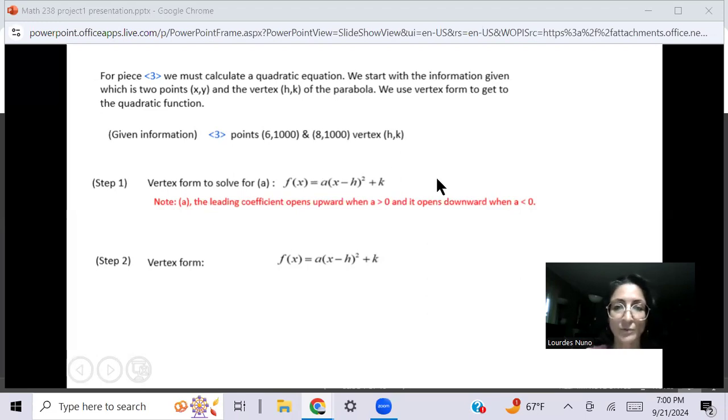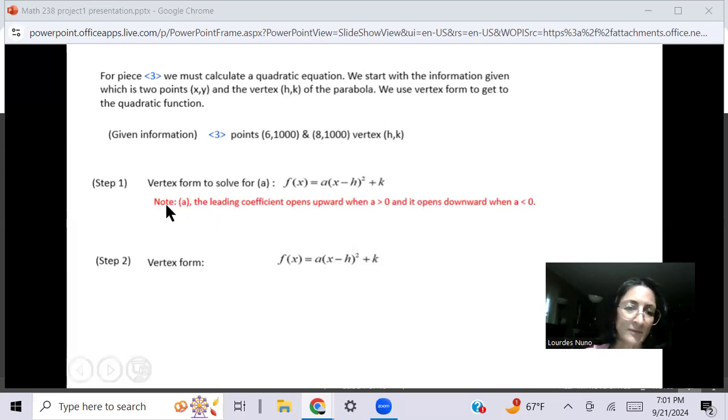In order to get that calculation, we need to use vertex form, and vertex form requires all these numbers. So we have h and k and we have 2 points. What we're missing is this a right here, so we need to solve for a. We can use the vertex form to solve for a, since we have all these other numbers. We can just punch those in and do the calculations. I will show you on the next screen.